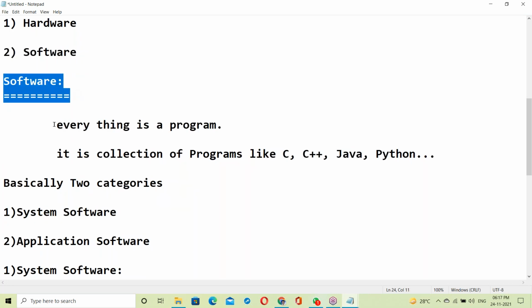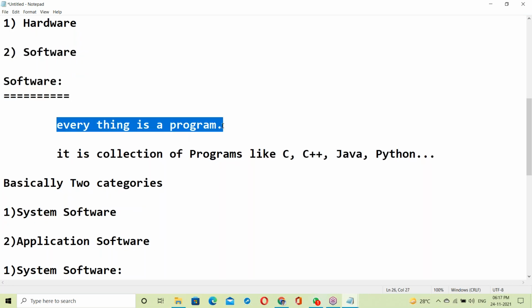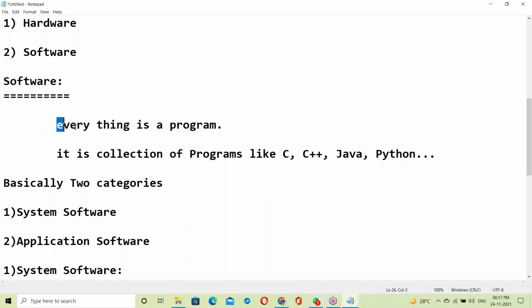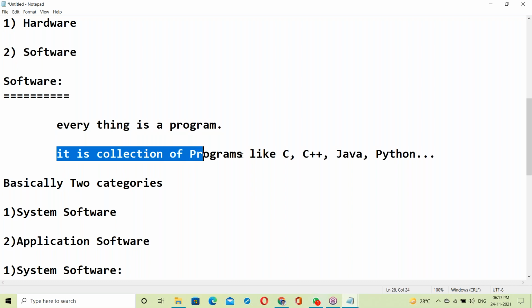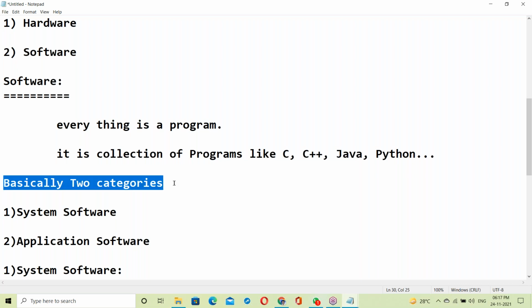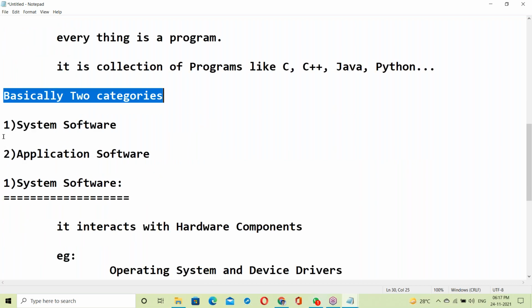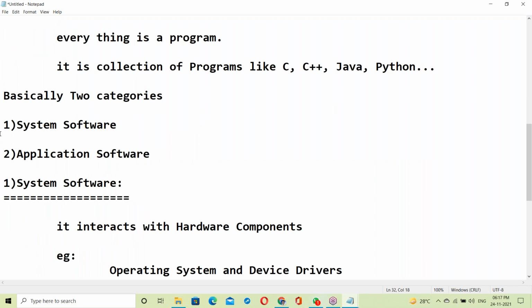In software, everything is a program. Software is a collection of programs, like C, C++, Java, Python, and others. Software has basically two categories: first, system software, and next, application software.